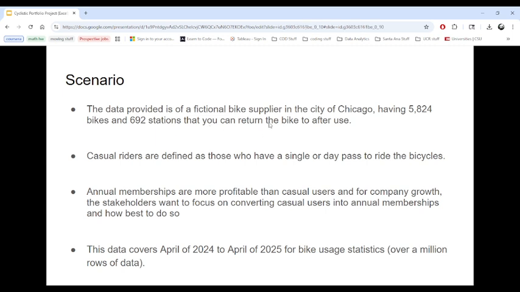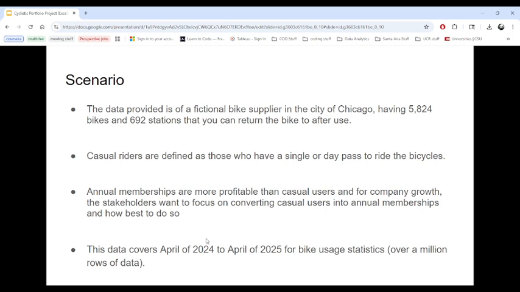So the scenario of this project was a fictional bike supplier to the city of Chicago, having over 5,000 bikes and over 600 stations that you can return the bike to after use. Casual riders are defined as those who have a single or day pass to ride the bicycles, meaning they can ride the bike once or for a full day. Annual memberships are more profitable than casual users and better for company growth. The stakeholders want to focus on converting casual users into annual members and how best to do so. So they really focused on recruiting from the people already using their bikes so they didn't have to do another ad campaign.